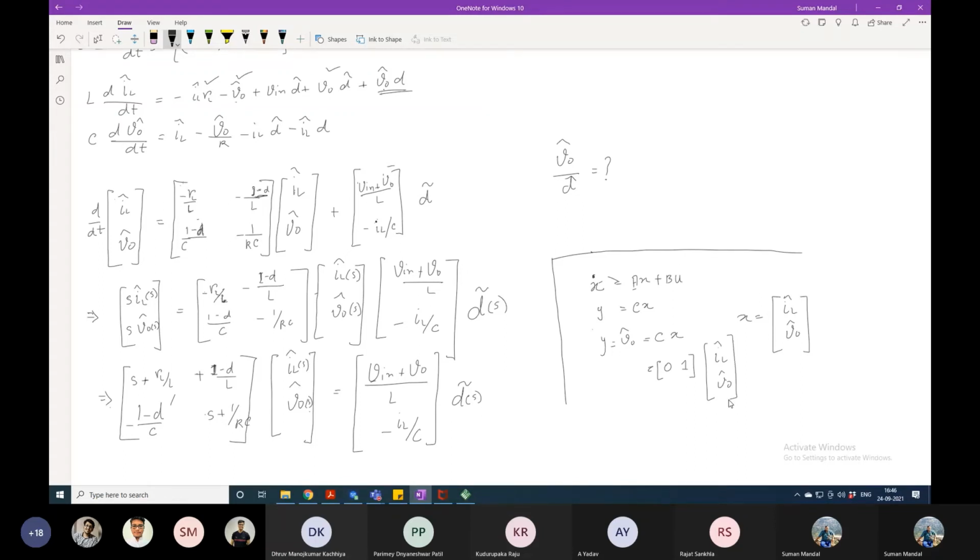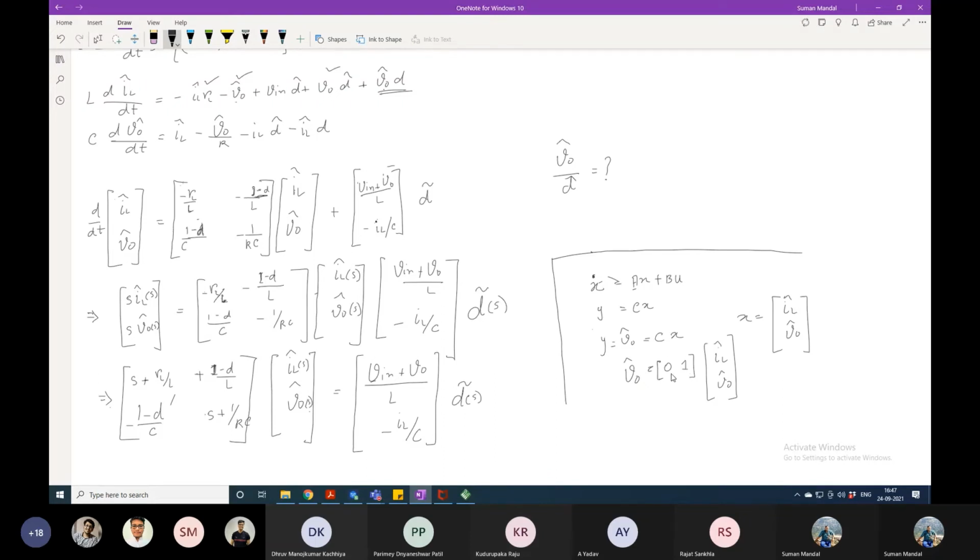Someone can ask where I got this 0, 1 from. I have not got it from anywhere. My intention is to get the output voltage perturbation. Due to that intention, I have selected this C in a particular way. If you put 0, 1, then only I can get the V out perturbation, and then the left side and right side of the equation will be equal.